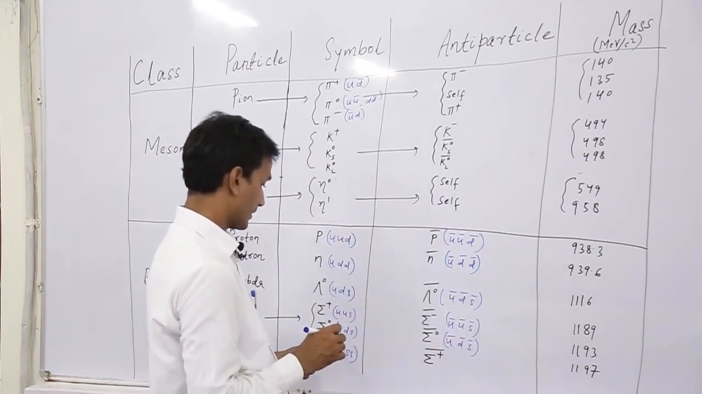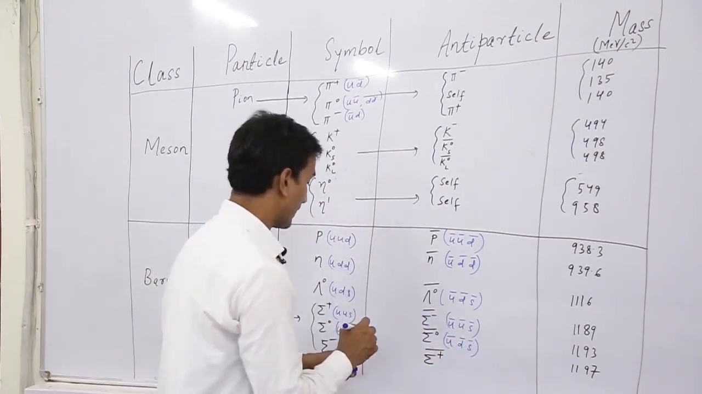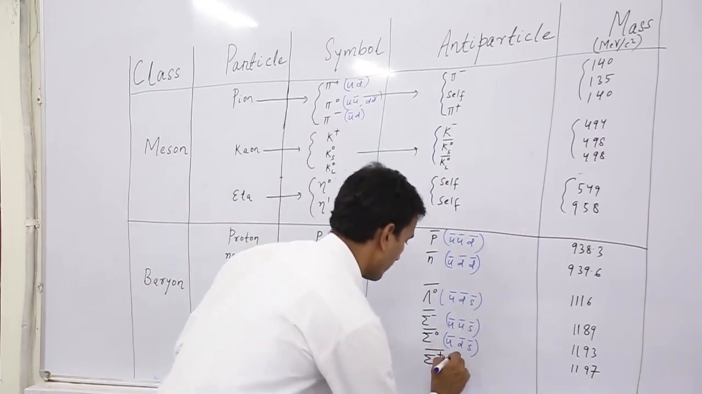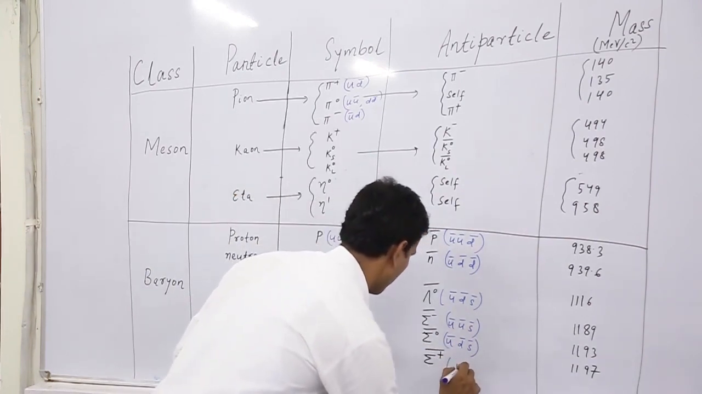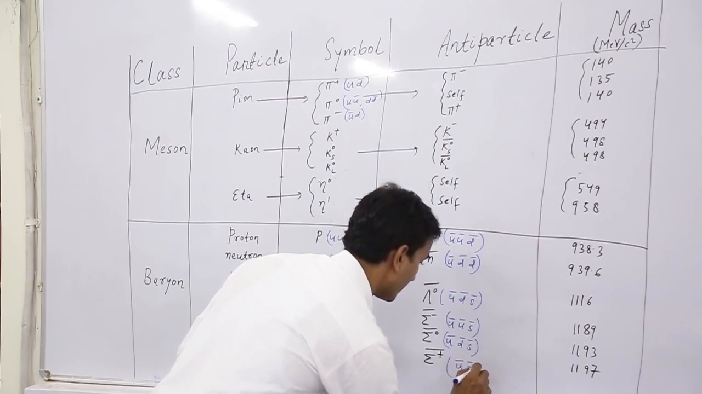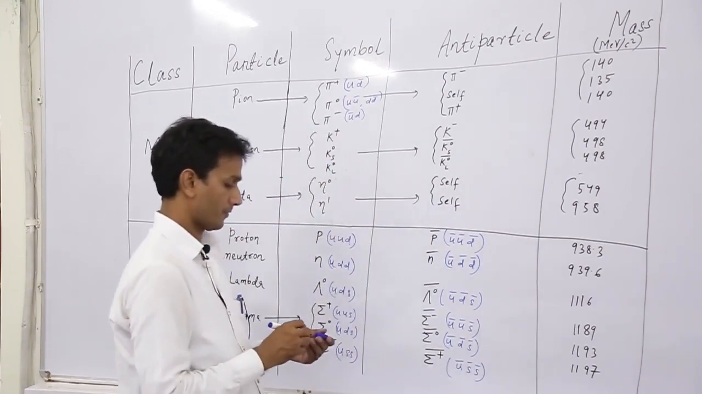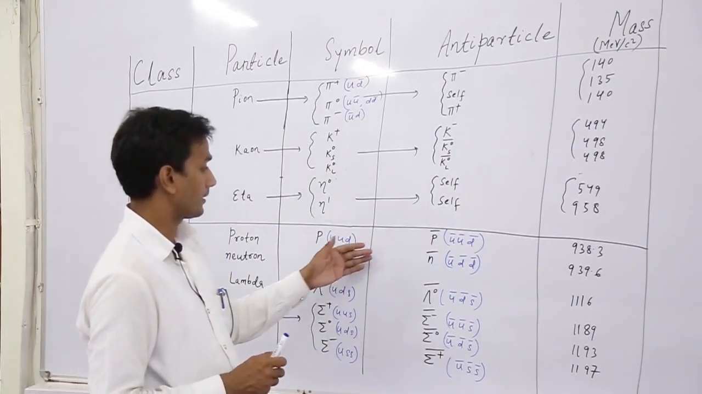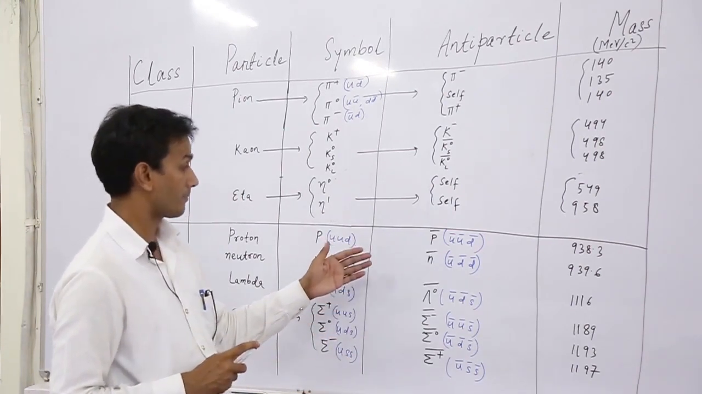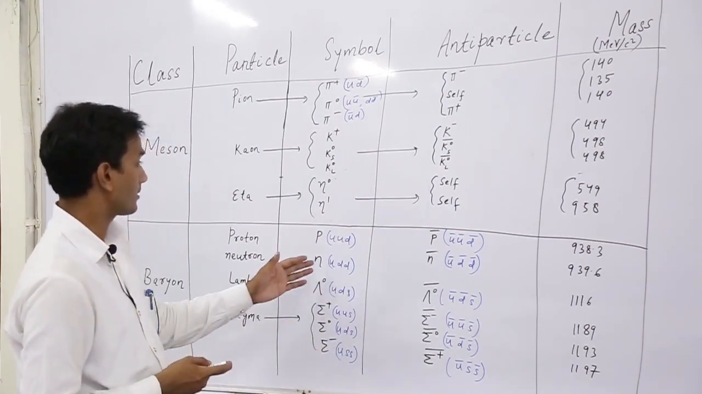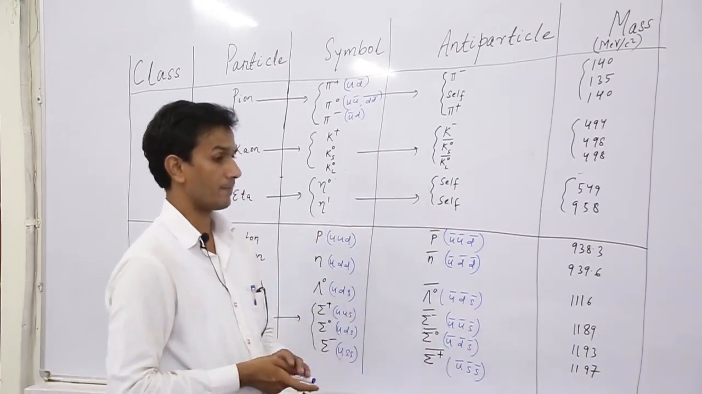Then for sigma minus, its antiparticle is sigma plus bar. So this will be u bar, s bar, s bar. Okay. So these are the quark contents of different baryons and their corresponding antiparticles.